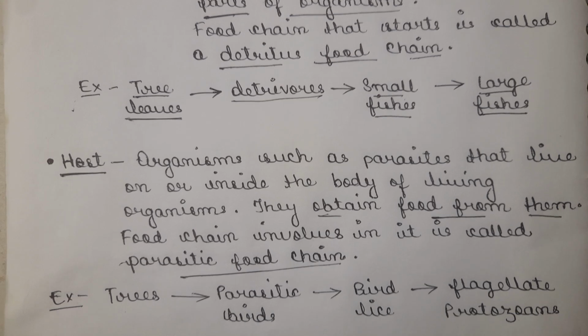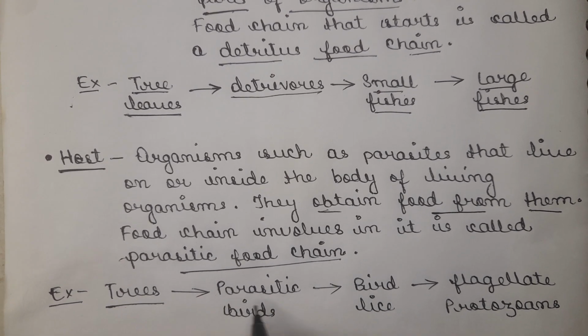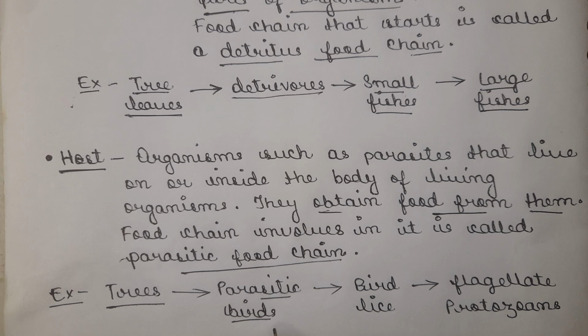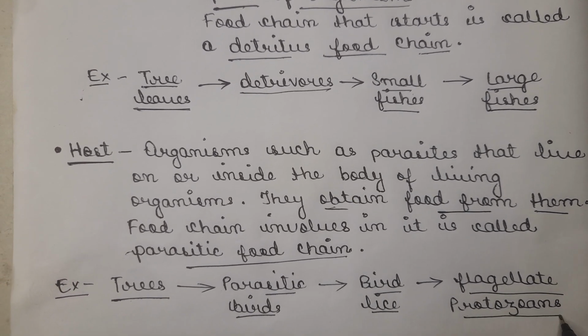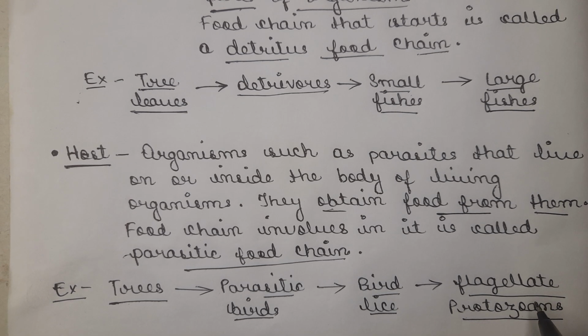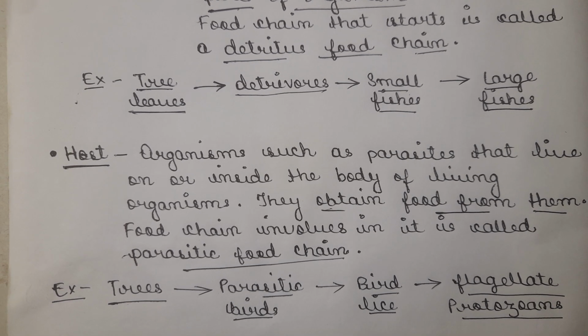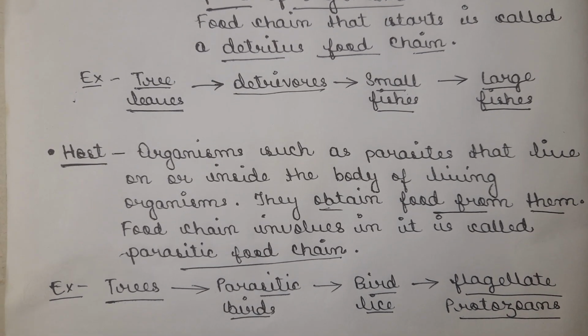Now take the example of this parasitic food chain. The tree leaves are basically eaten by parasitic birds, very small birds, then the bird lice, and then a flagellate protozoan. This flagellate protozoan is a unicellular organism which is involved in the parasitic food chain. Now the food chain topic is almost done.